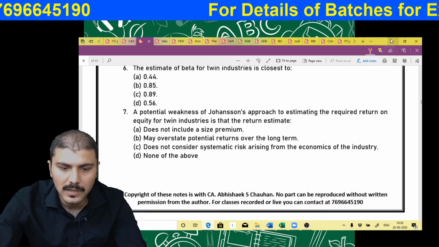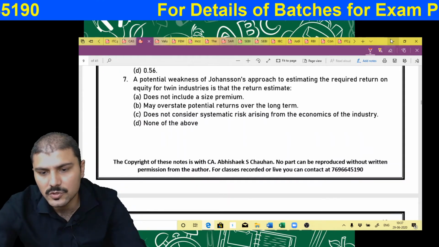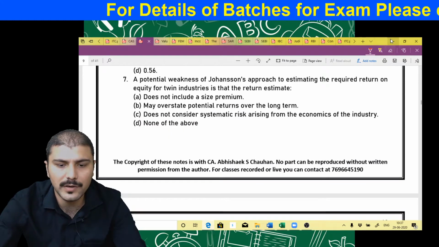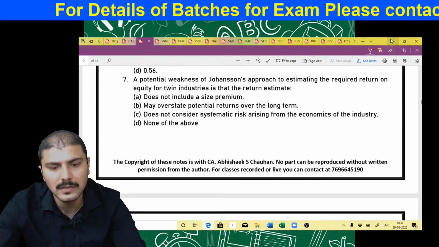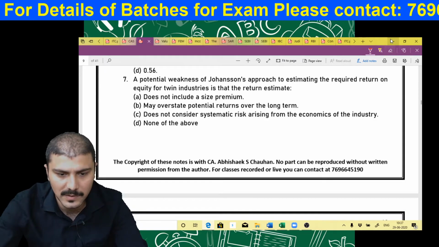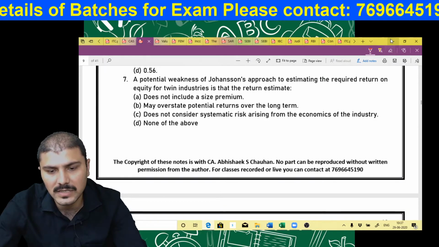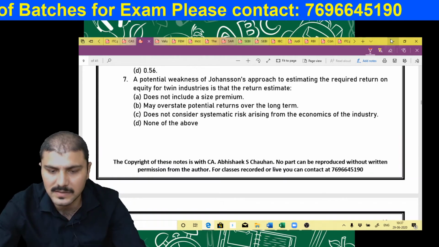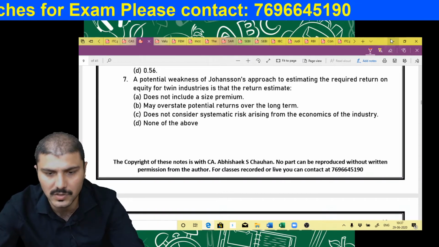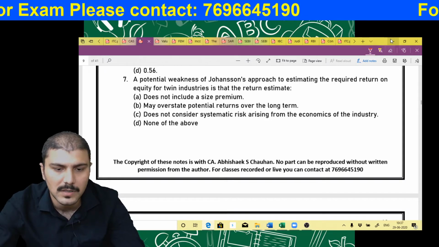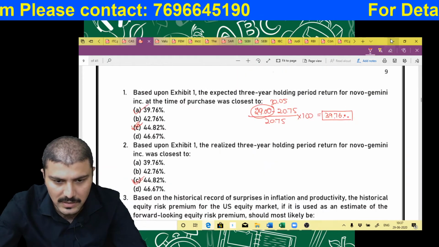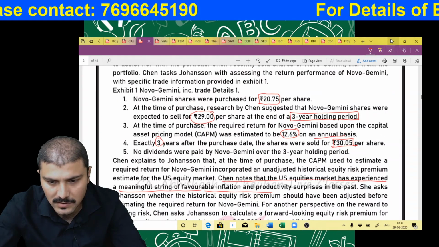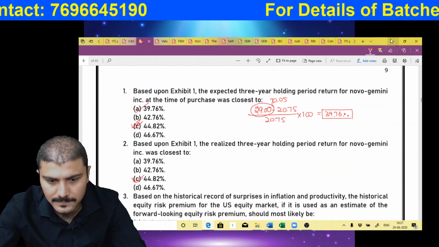The last part would be a potential weakness of Johnson's approach to estimating the required rate of return for twin industries: that the return estimate has not included size premium, may overstate potential returns over the long term, or does not consider systematic risk arising from the economics of the industry, or none of the above. But in this particular situation, I think we were purchasing how much percentage of shares?